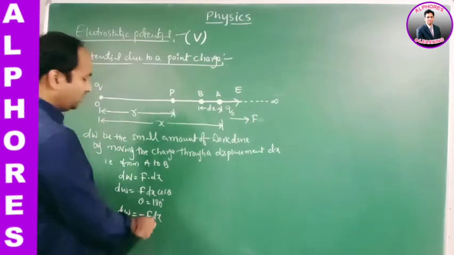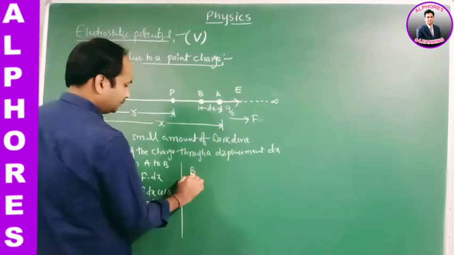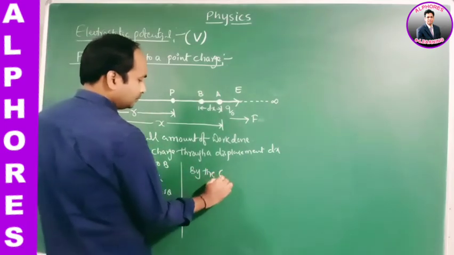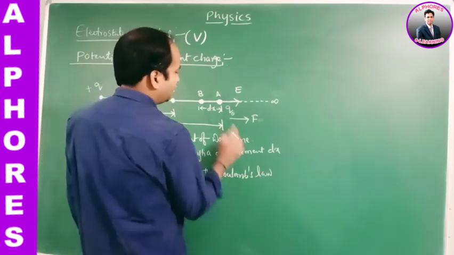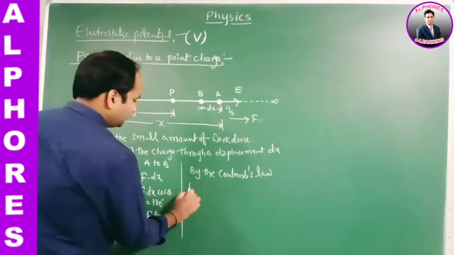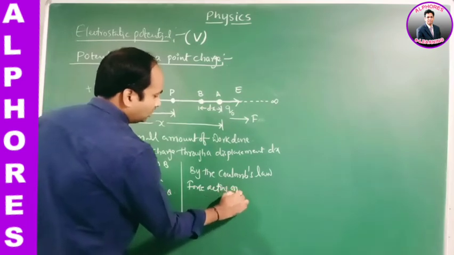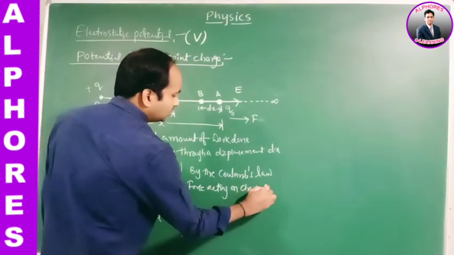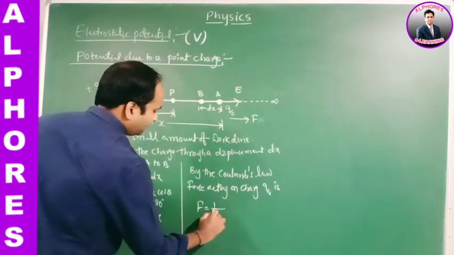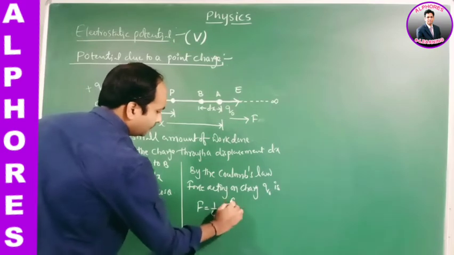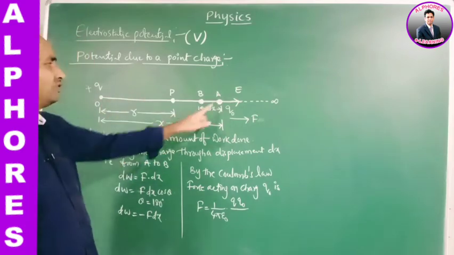Or we may substitute for F, where F is the force. By Coulomb's law, the force acting on the charge Q naught is F equals 1 by 4 pi epsilon naught Q Q naught by, what is the distance between Q and Q naught?